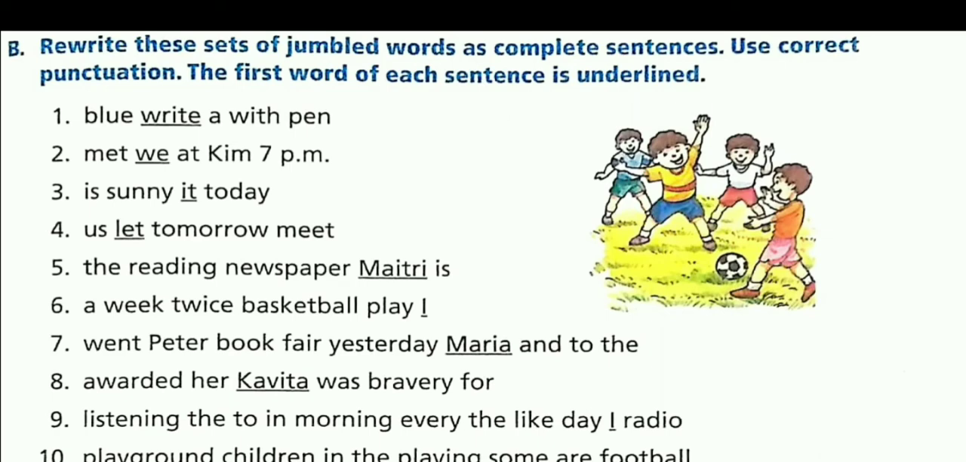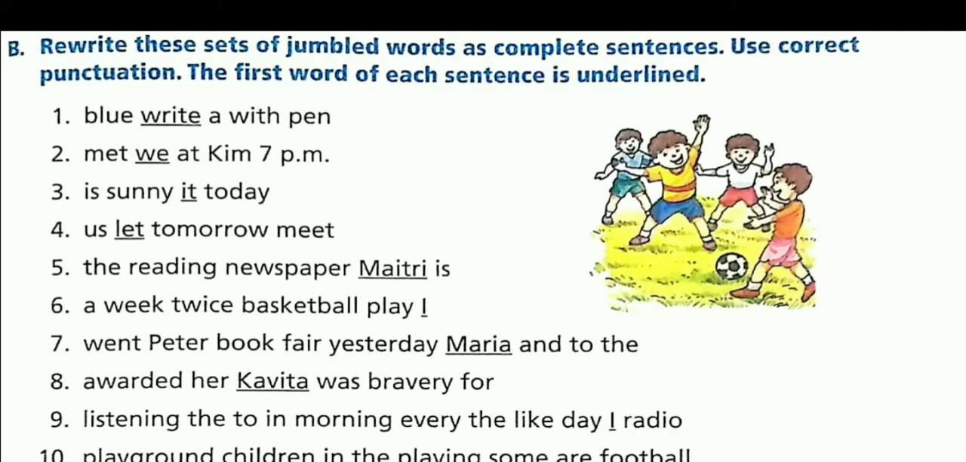As you can see, Kavita is underlined here. So it will be the first word. So the correct order will be "Kavita was awarded for her bravery." Now it is making some sense. Moving on, we have the ninth one. "Listening the to in morning every the like day I radio."